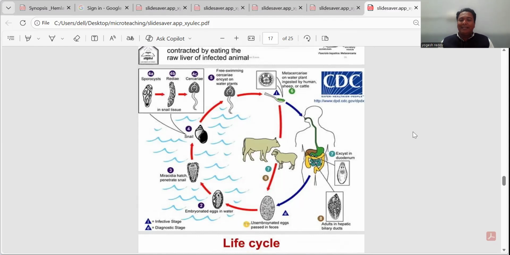It doesn't have any direct infection or direct life cycle, but it needs two different intermediate hosts to complete its life cycle. So it is very difficult to complete its life cycle. The life cycle wholly depends upon the intermediate host, which is in the form of a snail. So this is how a trematode completes its life cycle.